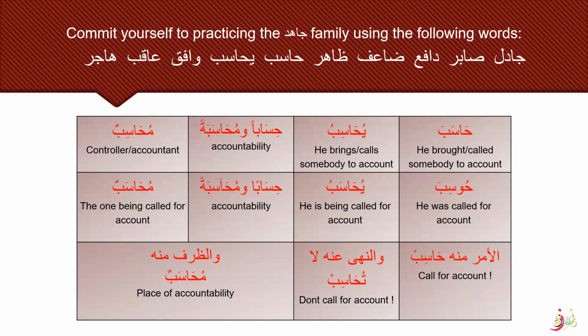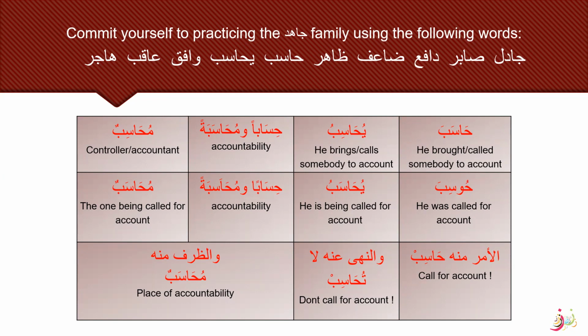So commit yourself to practicing the Mujahada family using the following words. All the words are given to you. And please do make the Sarf Saghir and Sarf Kabir charts to practice family three. Jadala, Sabara, Dafa, Da'afa, Zahara, Hasiba, Yuhasabu, Yuhasibu, and Wafaka, Aqaba and Hajara. These are all the words that you can practice and make the Sarf Kabir and Sarf Saghir charts for, for family three, inshallah.